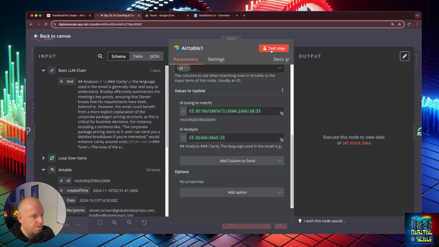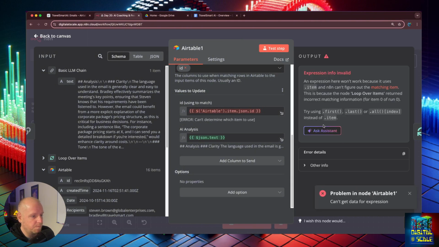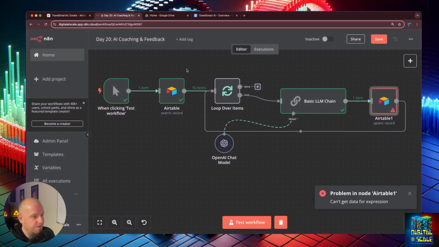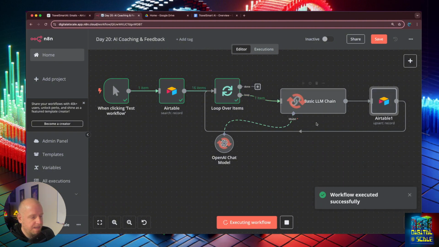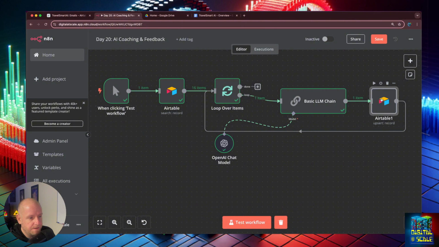All right, so now we're going to test this step. Oh, looks like, see, this is one of the little tricks too. It can't figure out when it was, so you just have to go back here, hit play, do them one at a time. It'll do that. Then we have one here that's going to analyze this. All right. And now we have our 1 item.